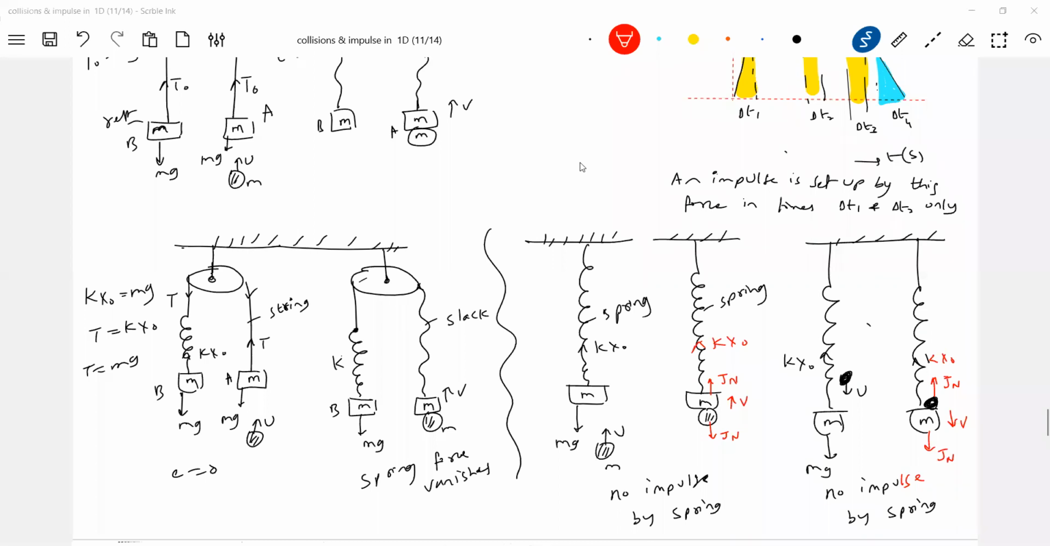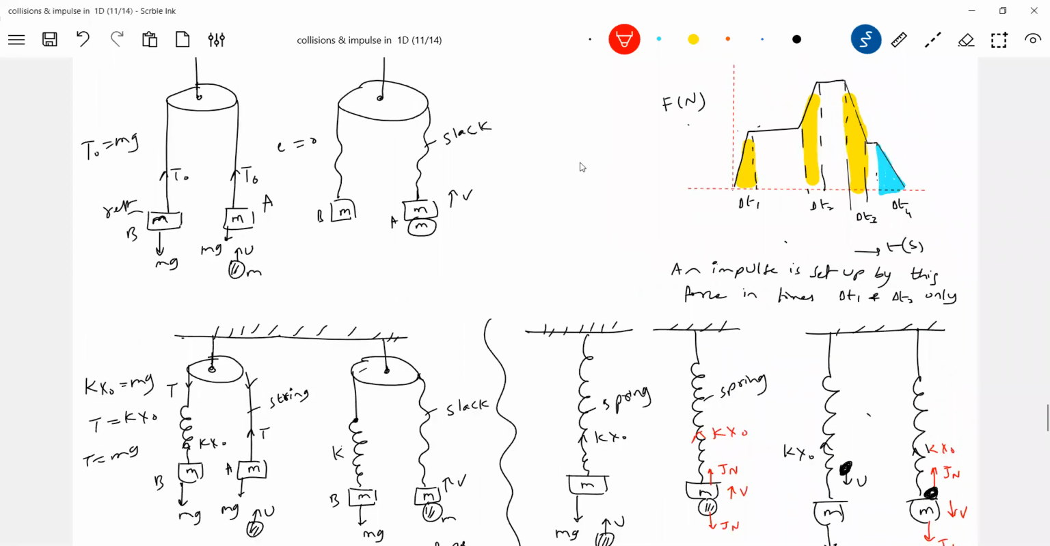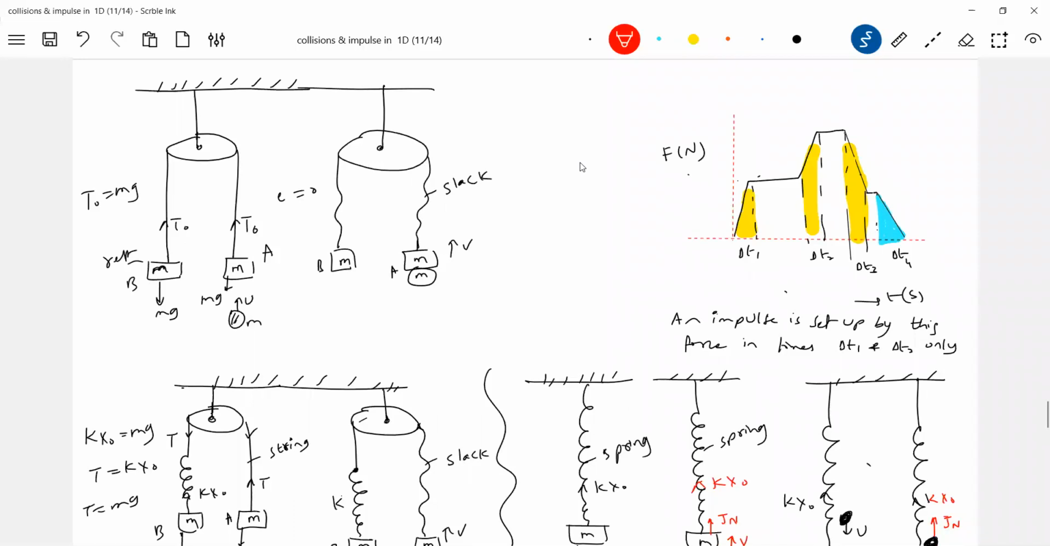That's why I gave the graph. It's not like I'm telling some story here. I've given enough proof like this. So in this particular graph, impulse is set up here. Now I can conclude, impulse is set up.